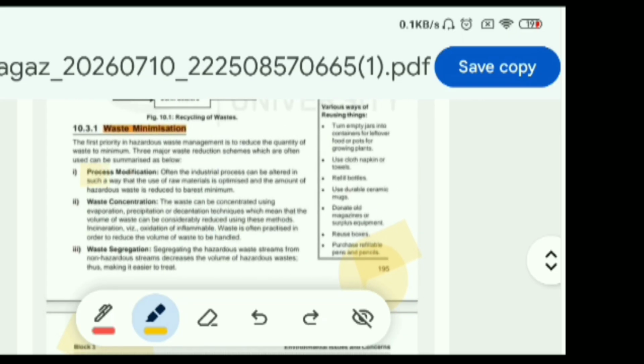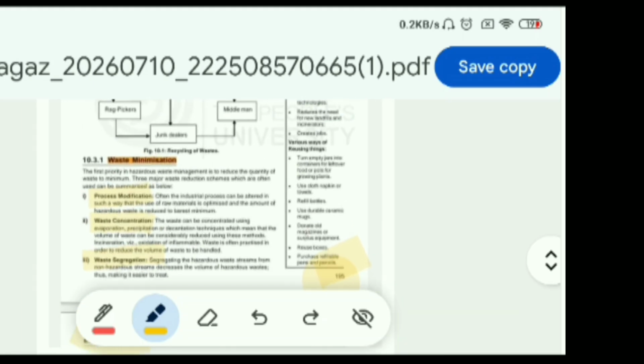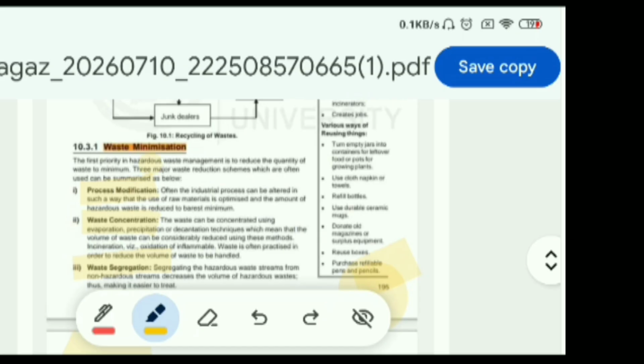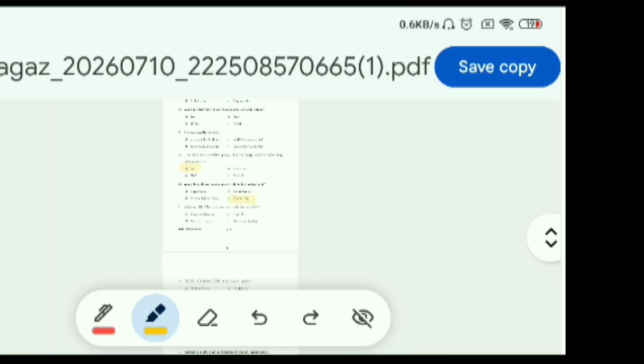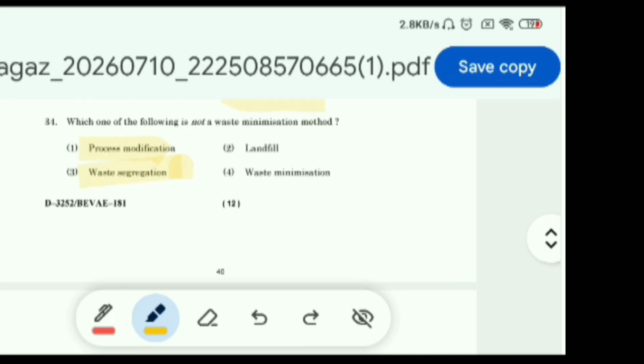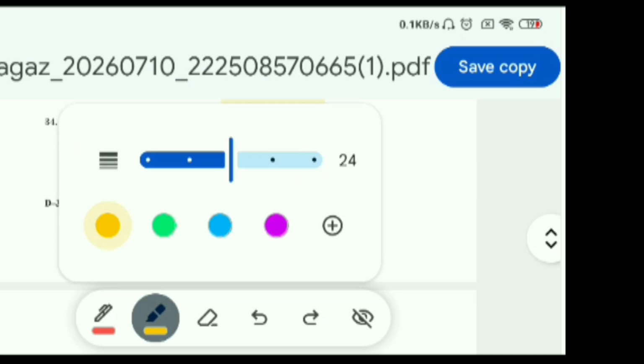We can see here process modification, waste concentration, waste segregation. The 3 major waste reduction schemes are process modification, waste concentration, waste segregation. So from this we can say waste segregation and process modification are minimization methods, and waste minimization. So landfill is the correct option.